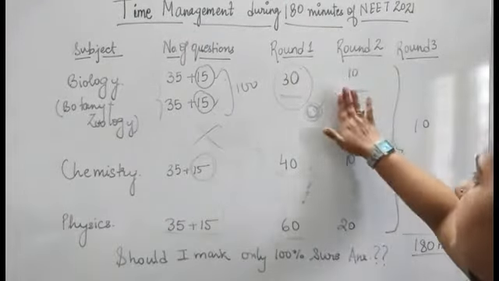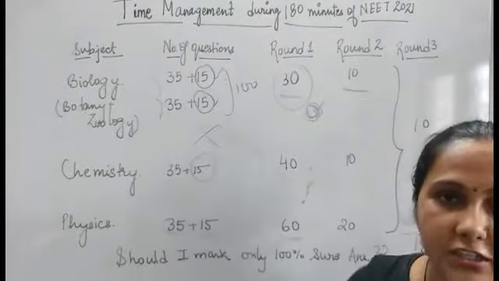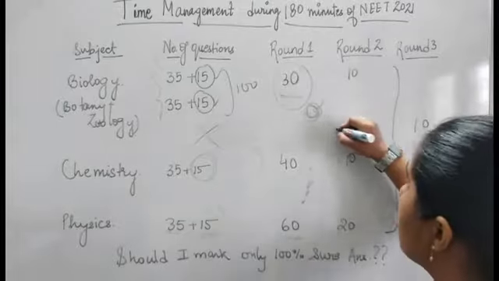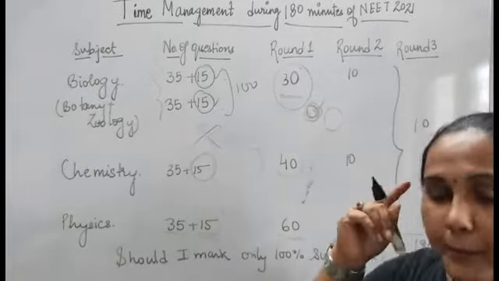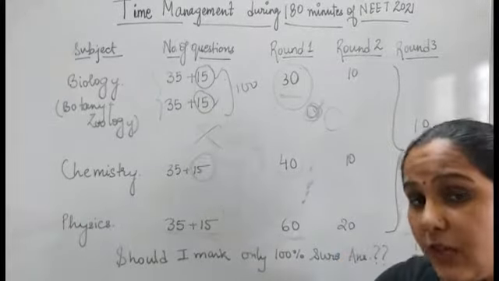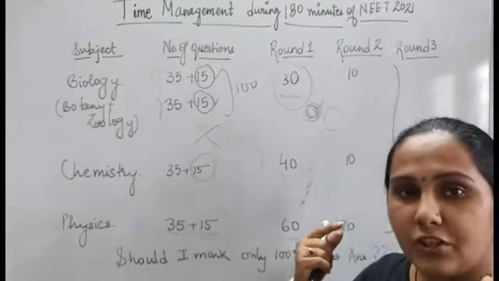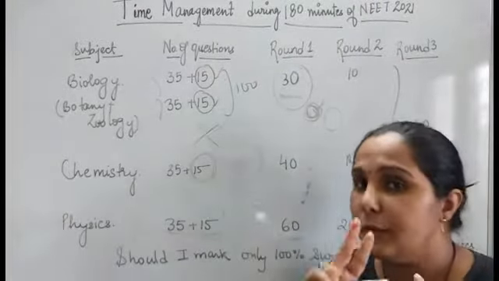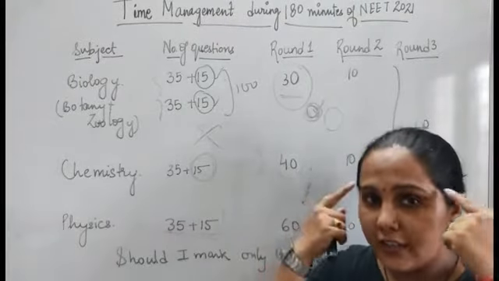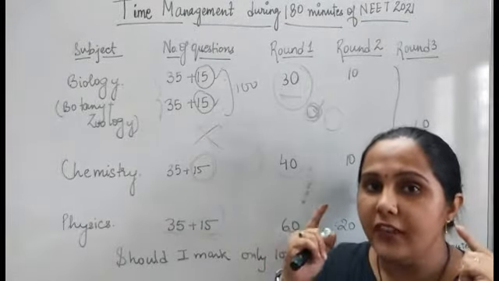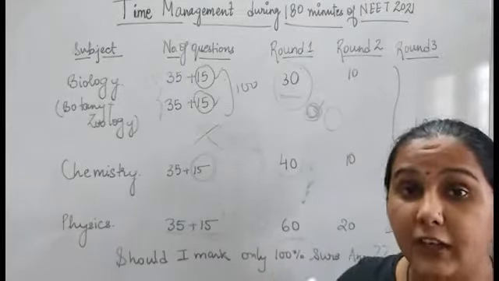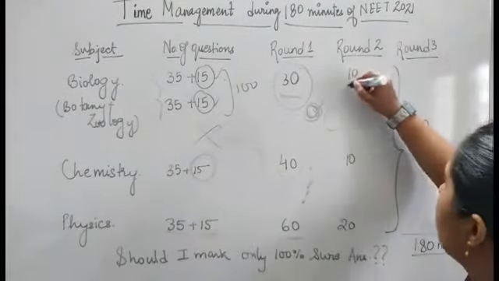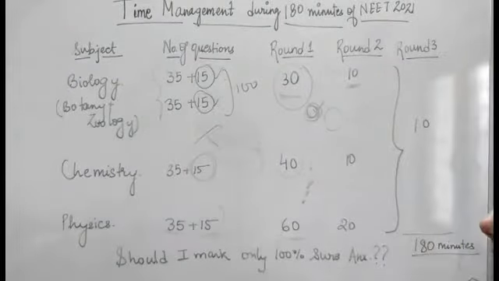In round 2, we will give 10 minutes again to biology, and in this 10 minutes, we will do those questions which we have marked as circle. Right, because we have gone through the questions at least once. So what is happening is that in the subconscious mind, our brain already has some idea that it has to be between two options. So the question is already in our subconscious. All we have to do is go with a gut feeling, or make some intelligent guesswork, and then mark this answer, right?